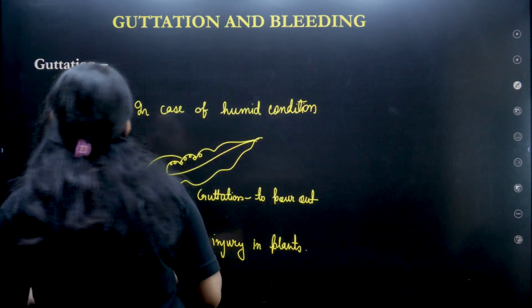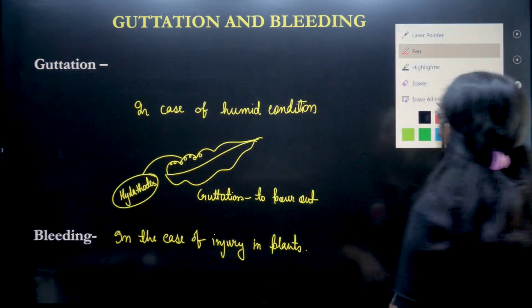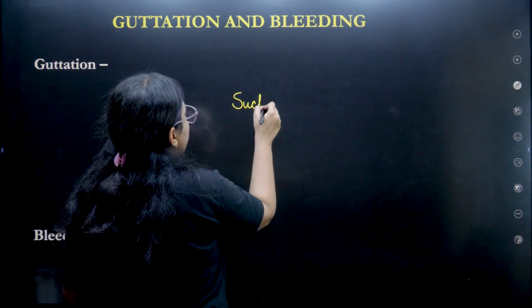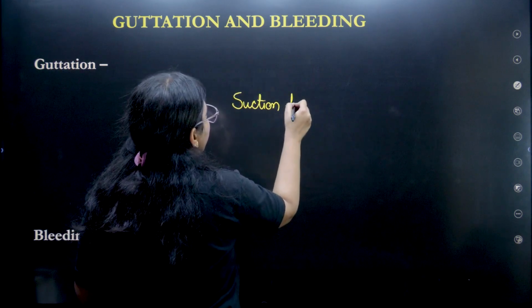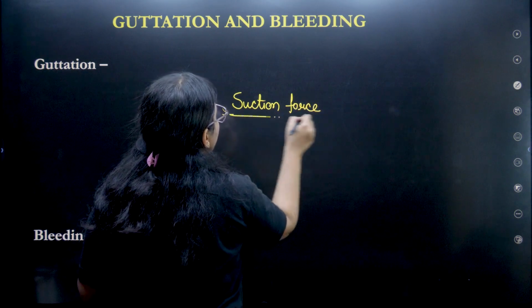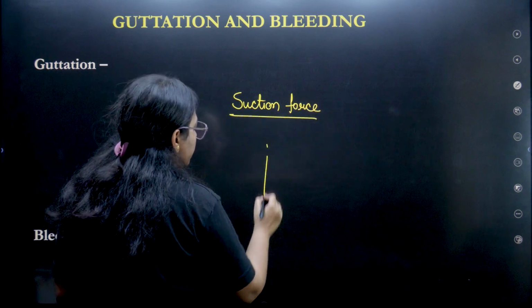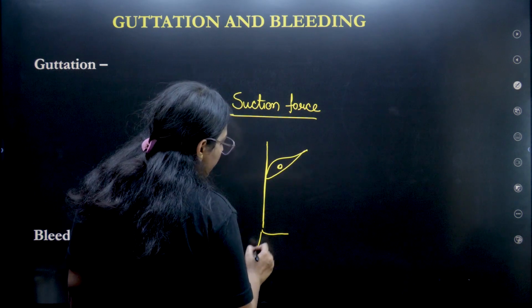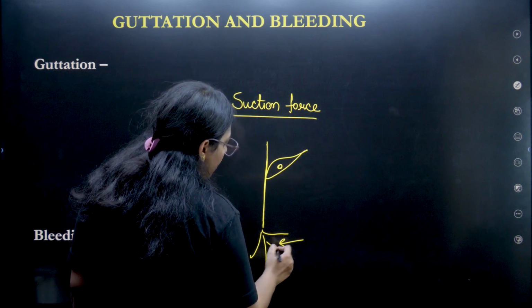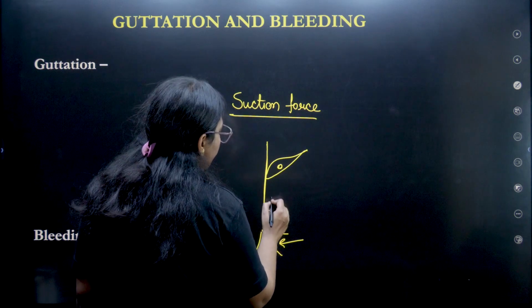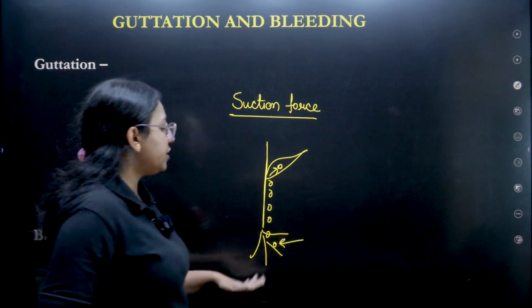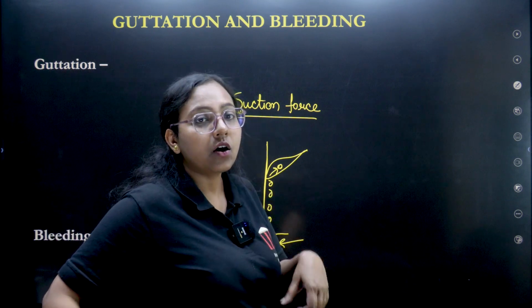So let's understand some of the, okay, here one thing I'll be talking about is called the suction force, or the transpirational pull. As I told you, when a void is created, the plant root sucks the water upward to fill that void, that empty place, and this force is called suction force.